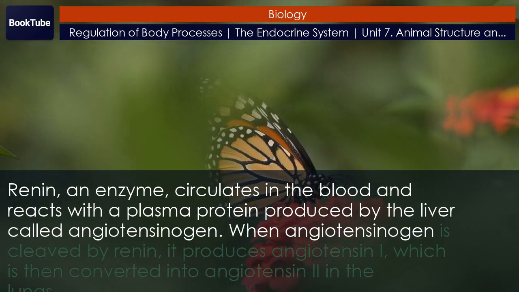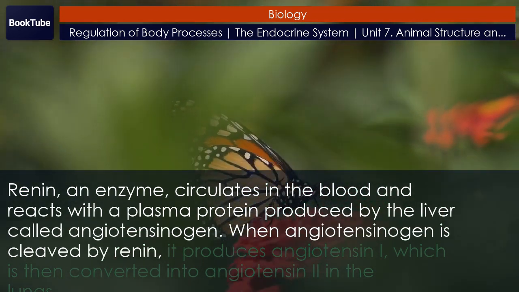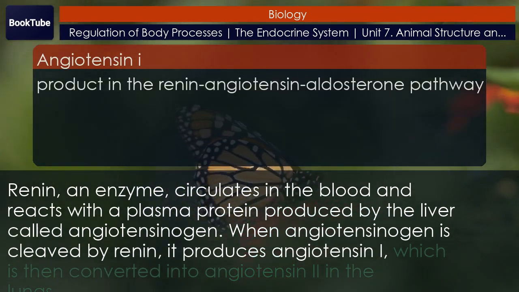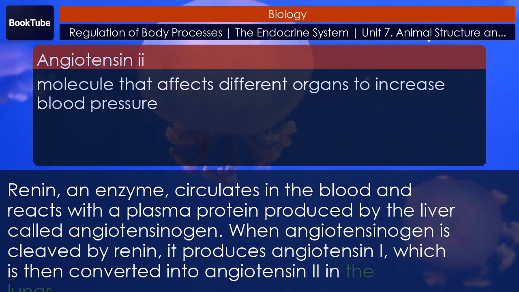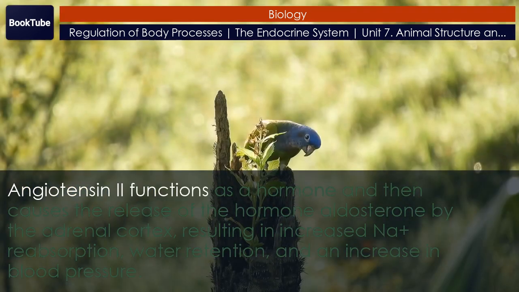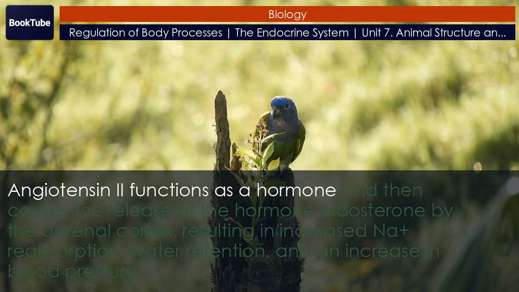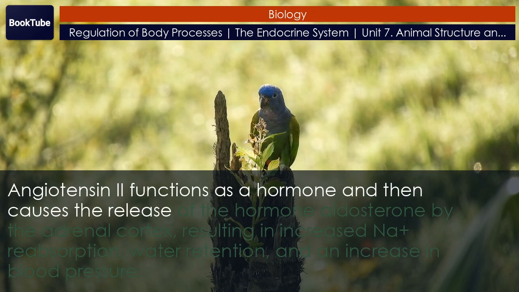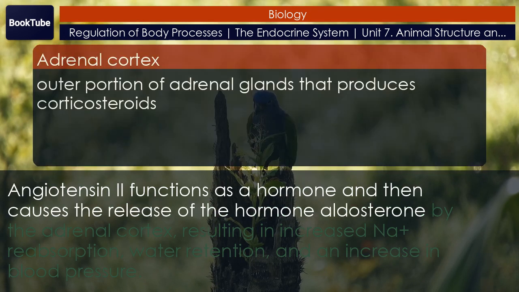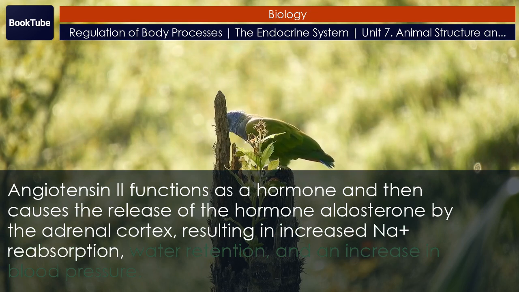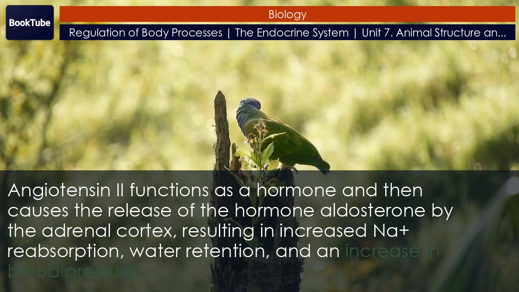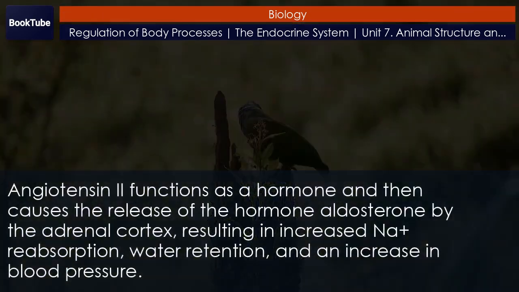When angiotensinogen is cleaved by renin, it produces angiotensin I, which is then converted into angiotensin II in the lungs. Angiotensin II functions as a hormone and then causes the release of the hormone aldosterone by the adrenal cortex, resulting in increased Na+ reabsorption, water retention, and an increase in blood pressure.